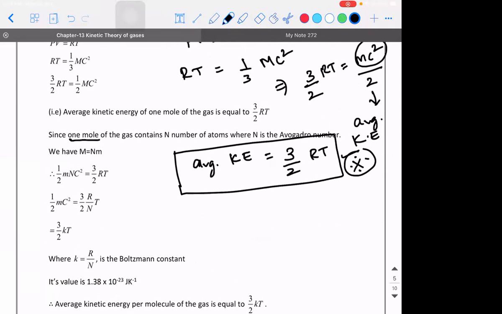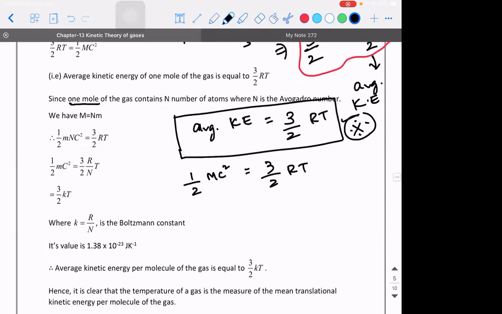When you consider 1 mole of a gas, how many atoms does it contain? 1 mole of a gas contains 6.022 into 10 power 23 atoms. It is the Avogadro number. So, again taking this expression, half into mc square is equal to 3 by 2 into R into T.